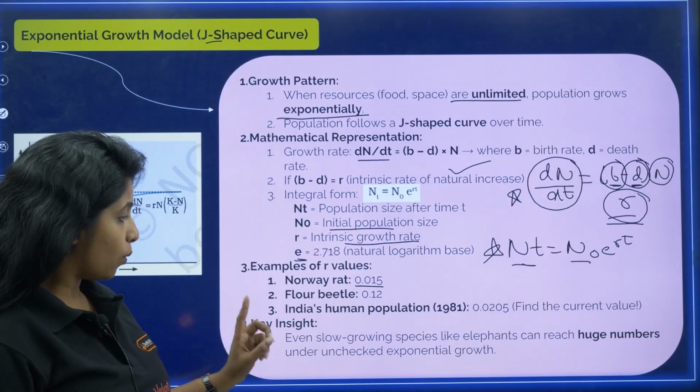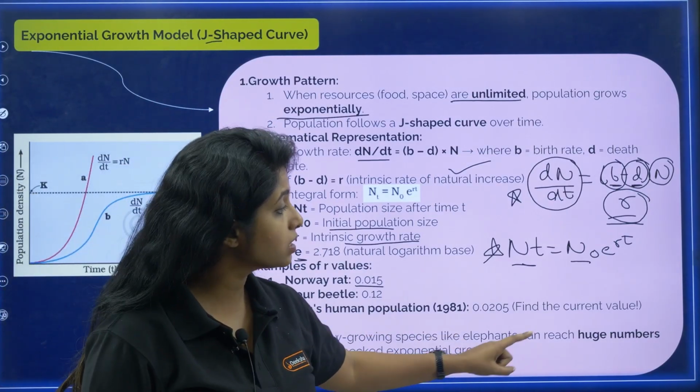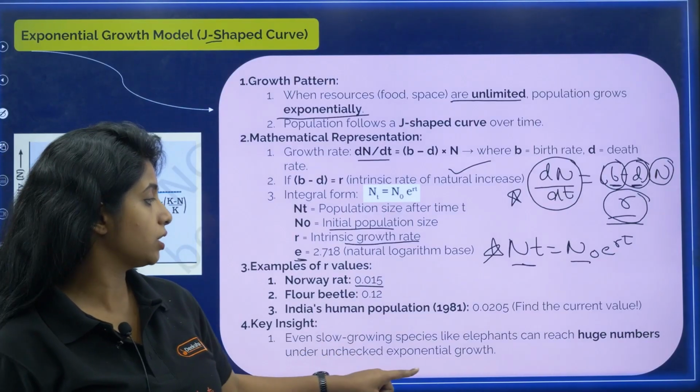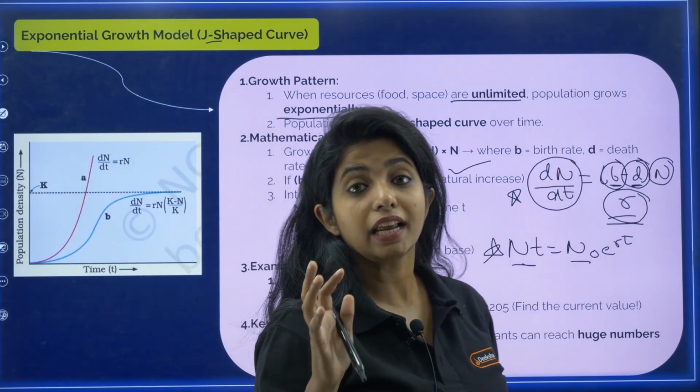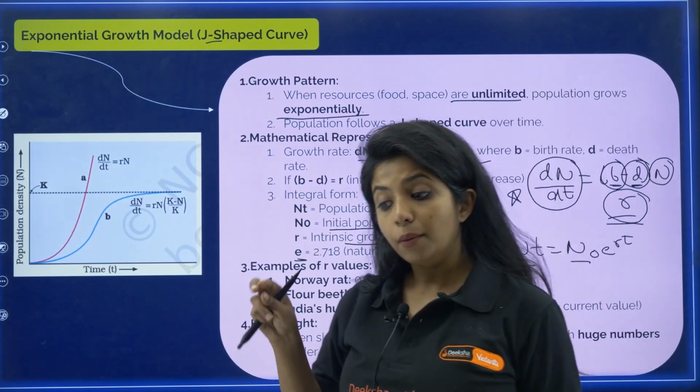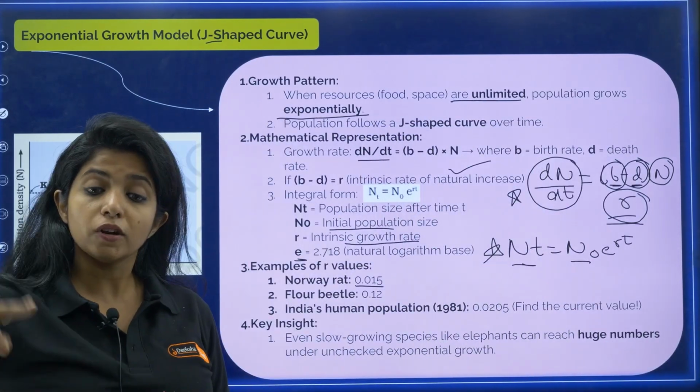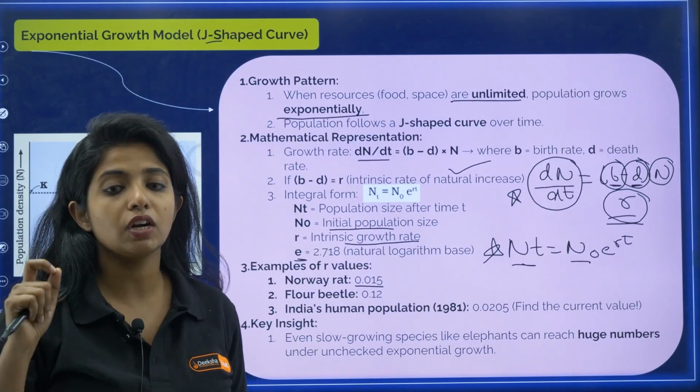Now, even slow growing species like elephants can reach huge numbers under unchecked exponential growth. Yes, even slow growing organisms like the elephant, my dear children, their growth is really slow, but they also can show exponential growth if the factors are not limiting.